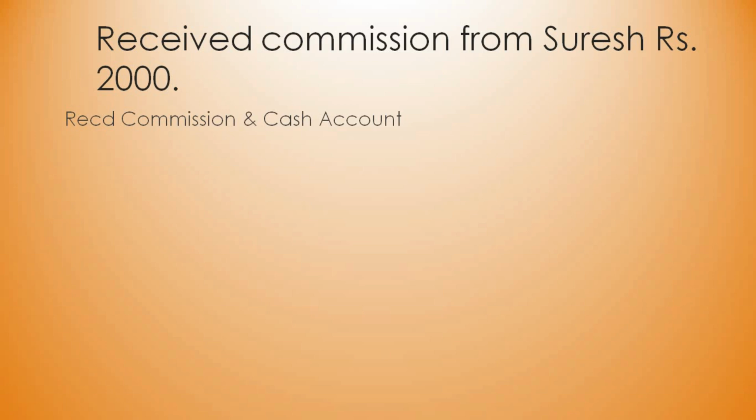So that's why we are not going to take the name of the person. Received commission, it is nominal account because it is an income. So all incomes will be on the credit side according to the rule of nominal account. That is debit all expenses and losses, credit all income and gain.